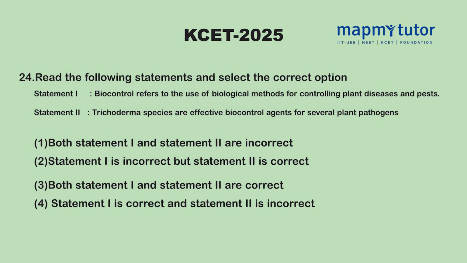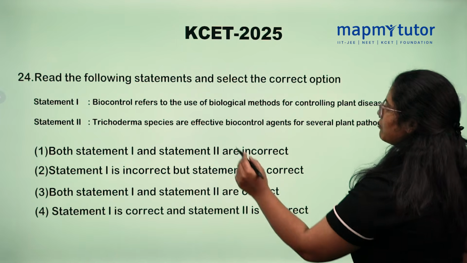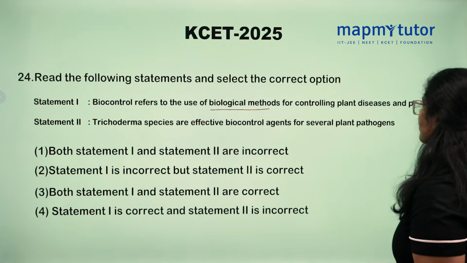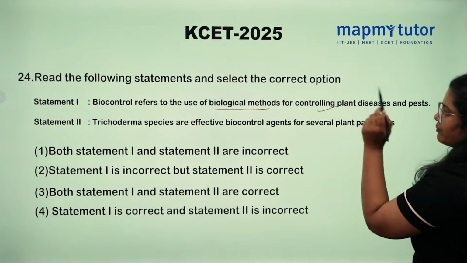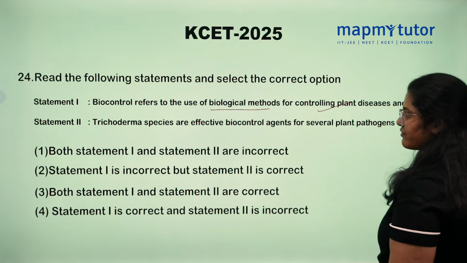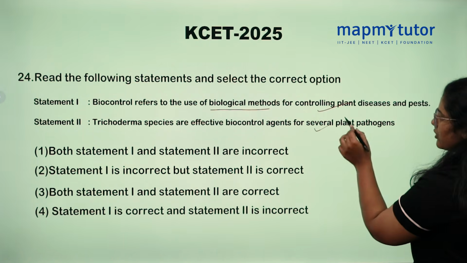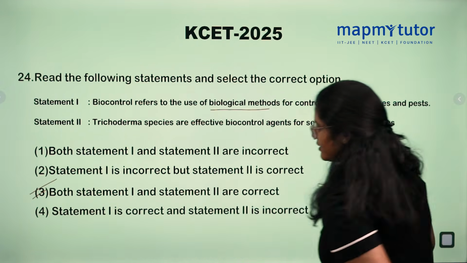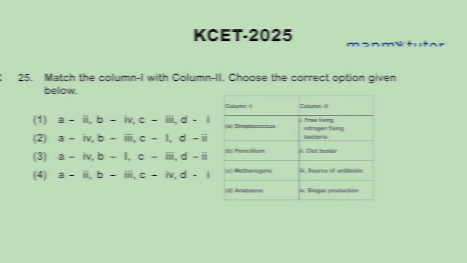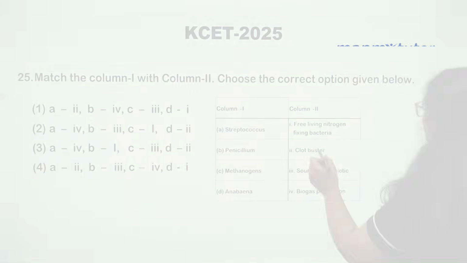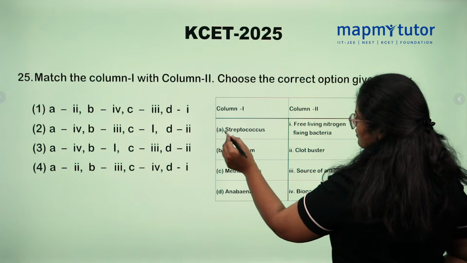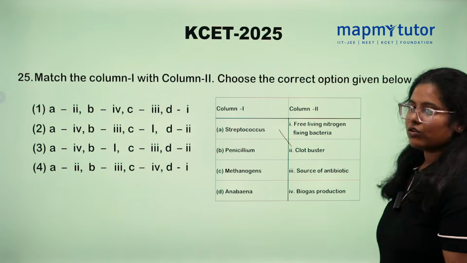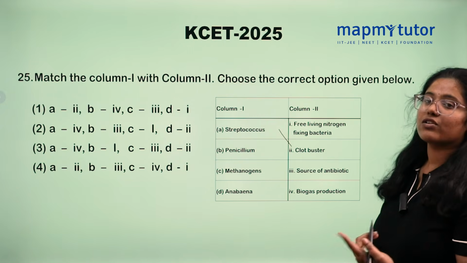Read the following statements and select the correct option. Statement 1: Biocontrol refers to the use of biological methods for controlling plant diseases and pests. True. Statement 2: Trichoderma species are effective biocontrol agents for several plant pathogens. True. Both statements are correct. So option 3 is correct. Match column 1 with column 2. Choose the correct option. The first one is Streptococcus. What is Streptococcus? Clot buster. So remember, Streptococcus itself is not a clot buster.